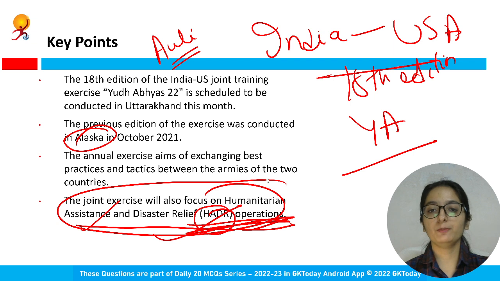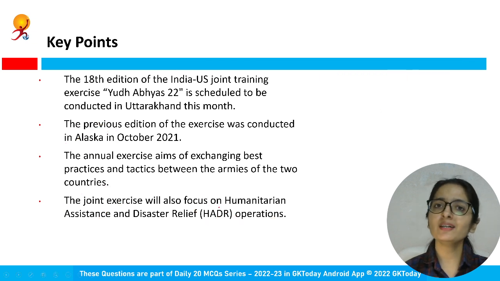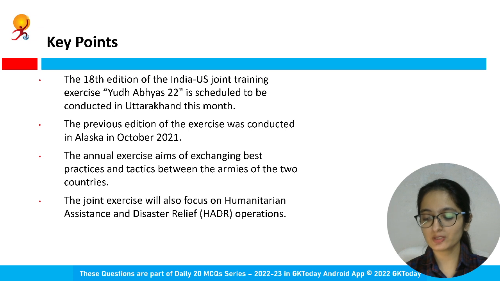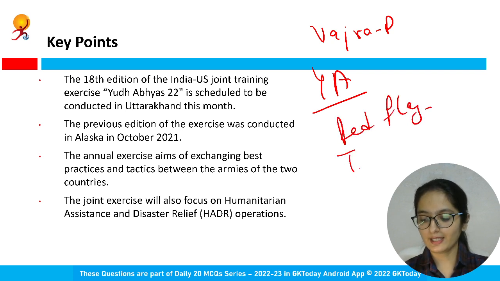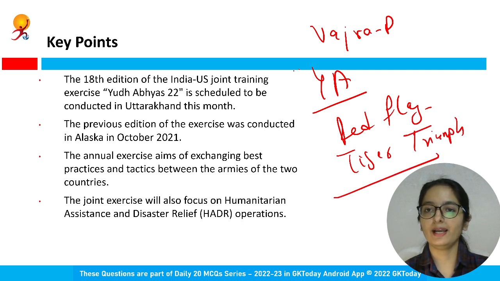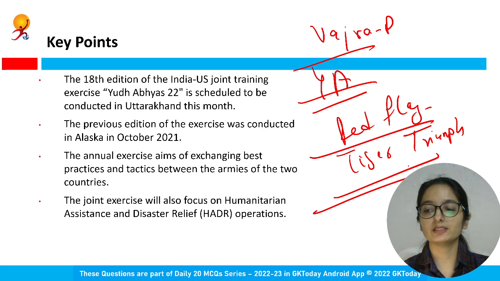A very important point. What are the other exercises between India and US? Only between India and US. Yes, I know that you all will say the Malabar exercise is also there, but I am talking about only India and US. So you can have a look at Vajra Prahar. Now you will search for it. I am giving you the names. YUDH ABHYAS, this I have covered. Red Flag, the Tiger Triumph. These all are the military exercises between India and US. Have a look over it, where these exercises were recently conducted, right?